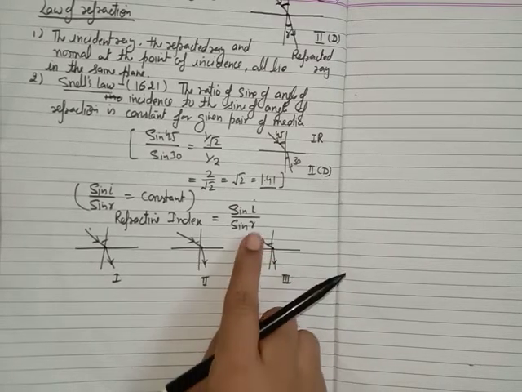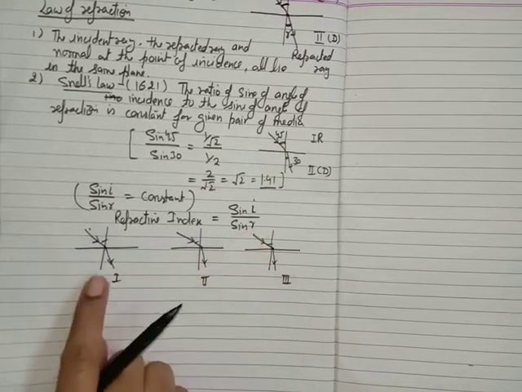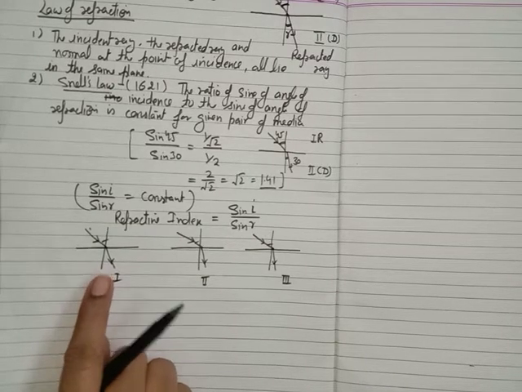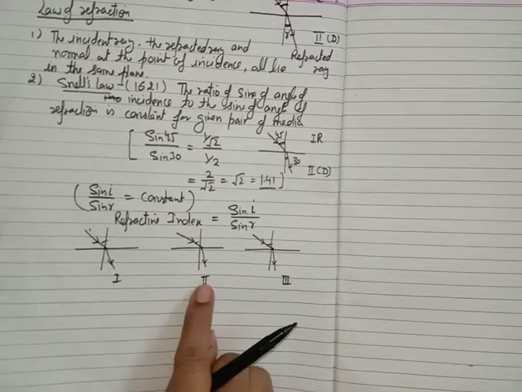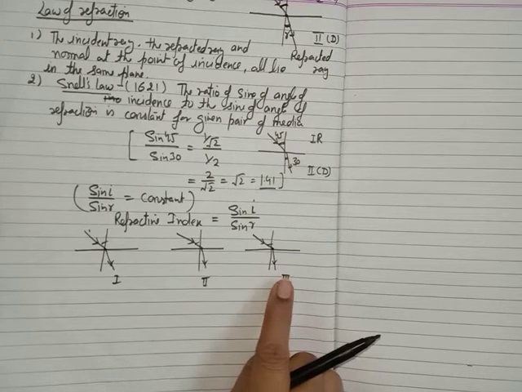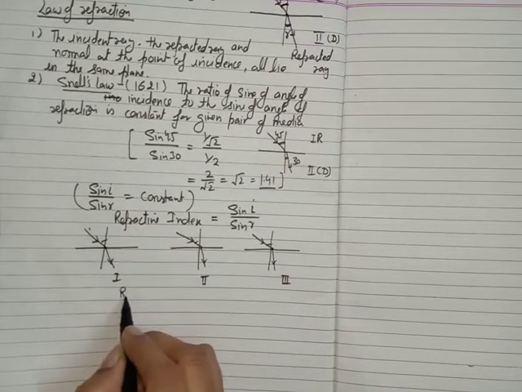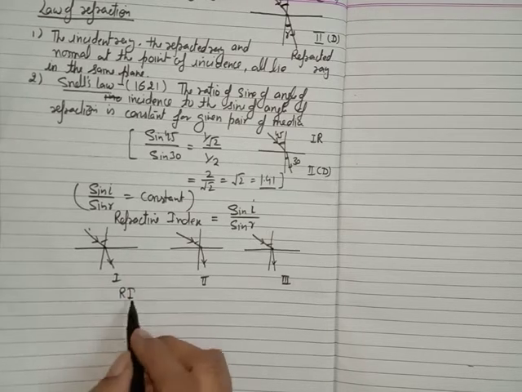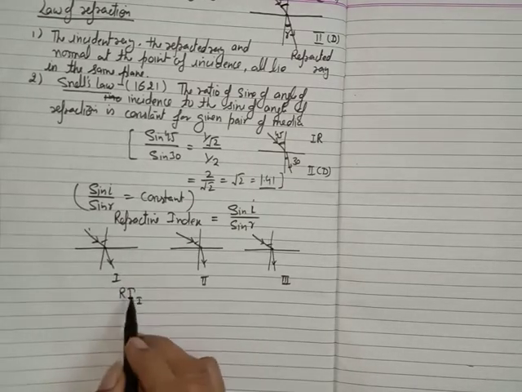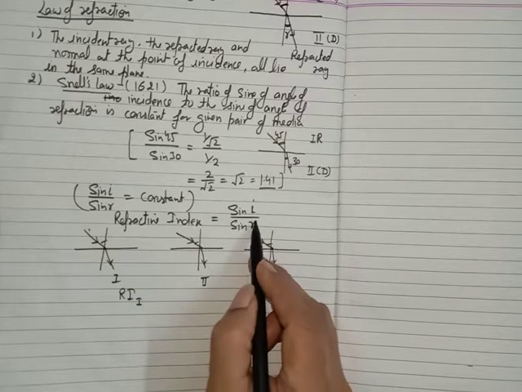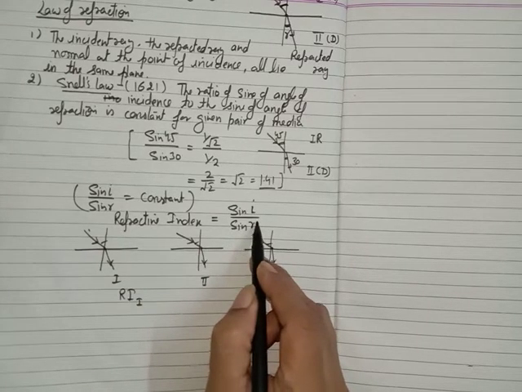Now we know that the angle r in this medium is higher as compared to the second one, and this is higher as compared to the third one. Then what will be the refractive index? It should be very clear. Look, suppose you keep decreasing this value, then what will happen?